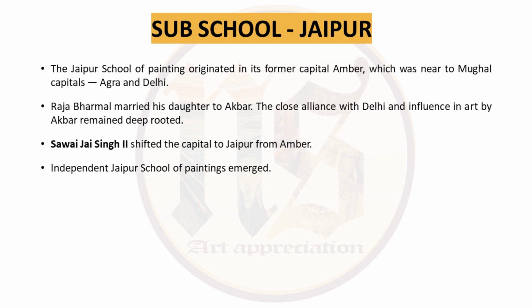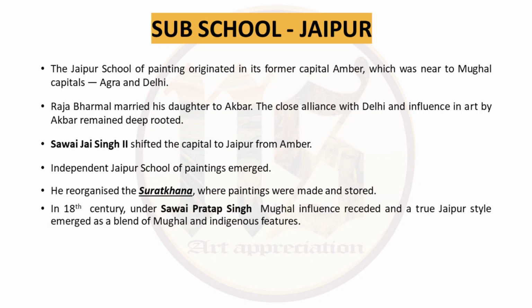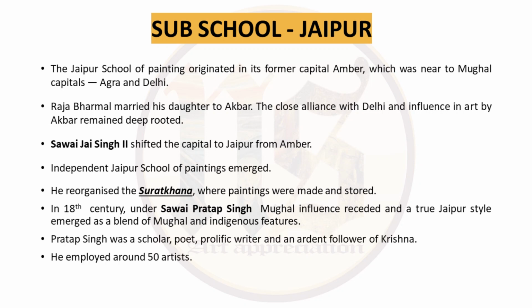Later, when Savai Jai Singh came, he shifted the capital to Jaipur and independent Jaipur school of painting can be seen here. He reorganized Surat Khanas, which were the workshops of artists, and paintings were made and stored here. Later in the 18th century, when Savai Pratap Singh came, Mughal influence decreased and Jaipur style emerged as a blend of Mughal art as well as the indigenous local features. Pratap Singh was a scholar, poet, writer and an ardent follower of Lord Krishna and got around 50 artists in his workshops and art flourished here.